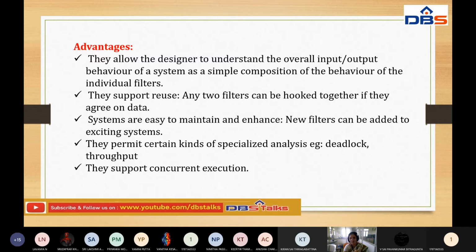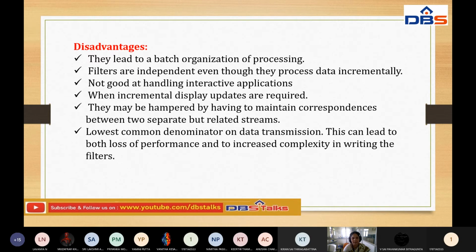They support concurrent execution. This pipes and filters architecture supports concurrent execution. These are the advantages of the pipes and filters architecture. Then the disadvantages. They lead to batch organization processing. Sometimes it will lead to batch organization processing. Already we know what batch organization is.